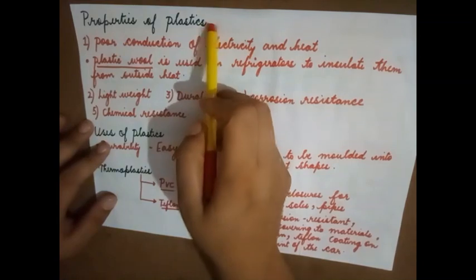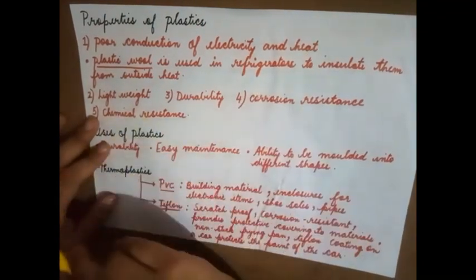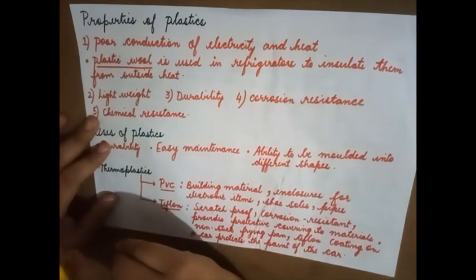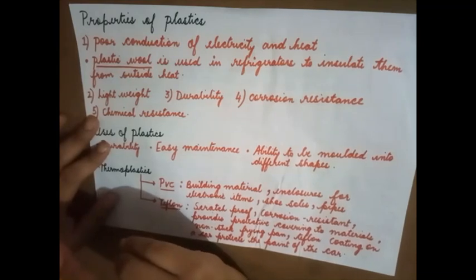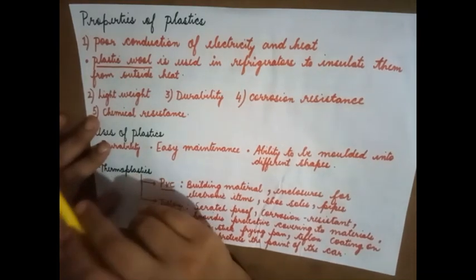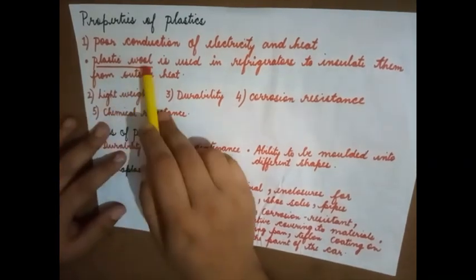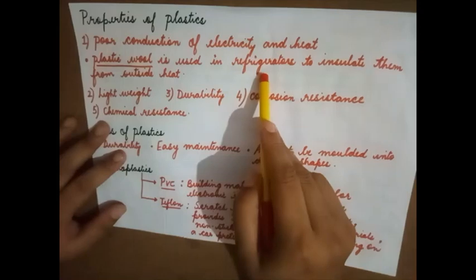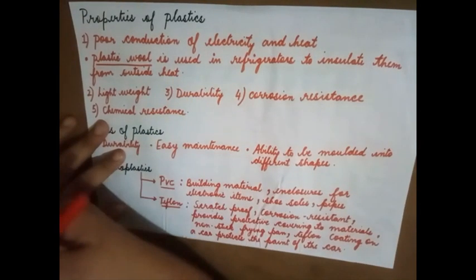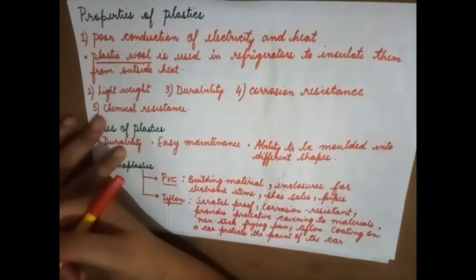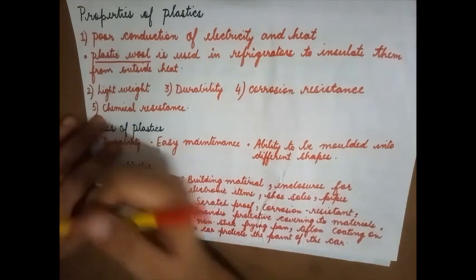Properties of plastics. It's a poor conductor of electricity and heat. That's why the handles of the cooking pan are made up of plastic, as well as copper wires are insulated using plastics. As well as plastic wool is used in refrigerators to insulate them from outside heat. So plastic acts as an insulator. So it does not allow the heat to be transmitted.